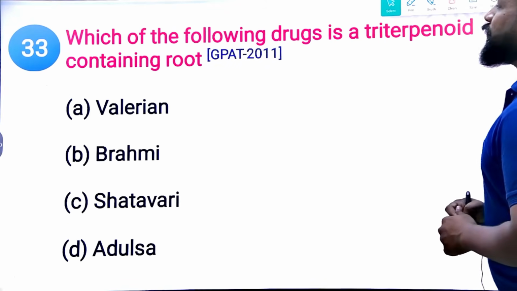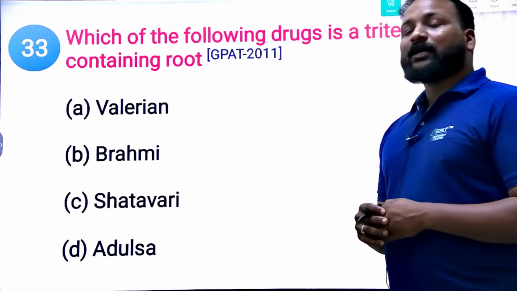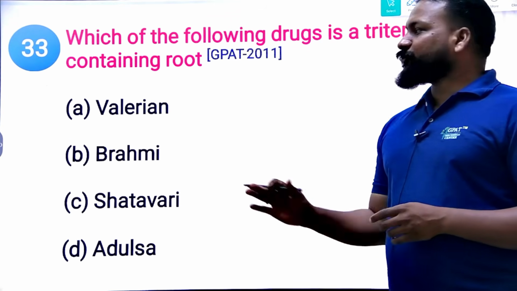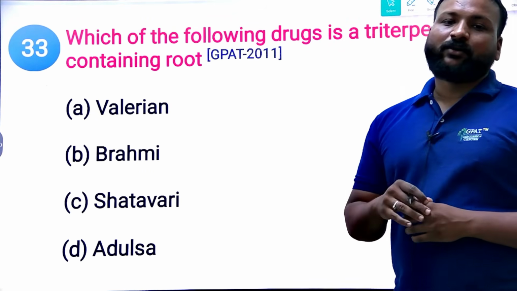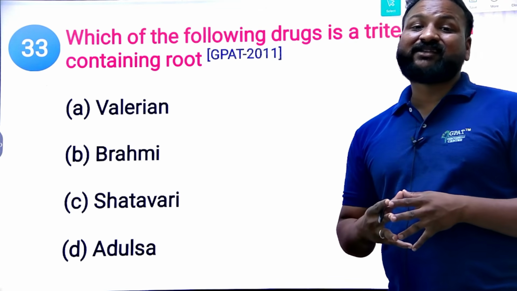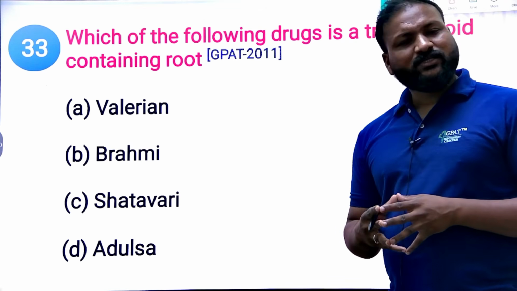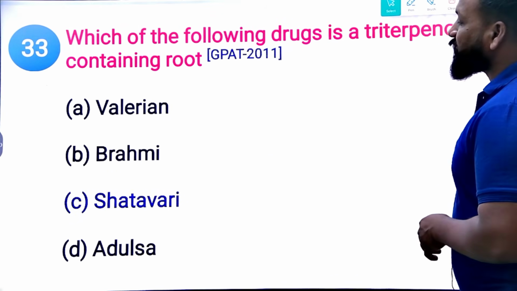Next, which of the following drugs is a triterpenoid containing root? See, root. If you properly use your brain, you can eliminate at least one or two options. Adulsa means Malabar nut, means Vasaka. So you can eliminate two options from here. Clear? The right answer is Satavari.